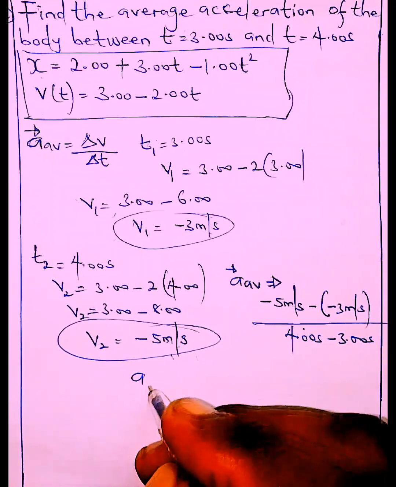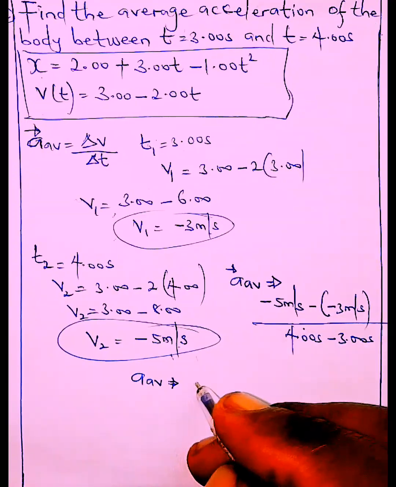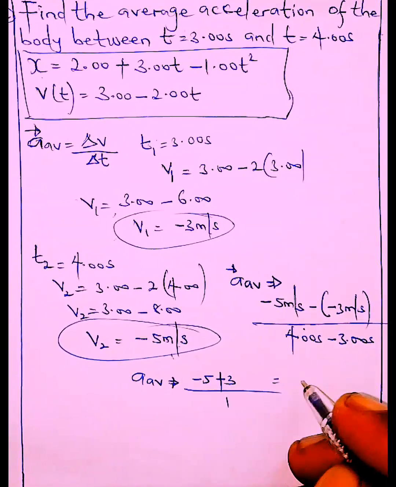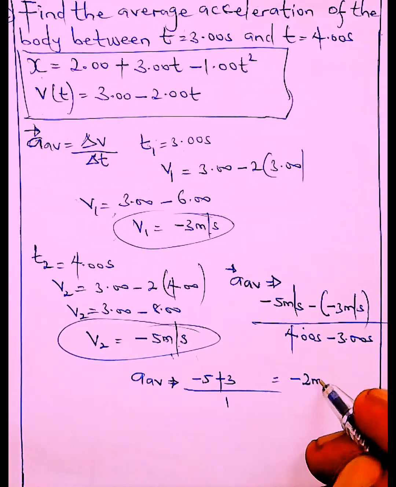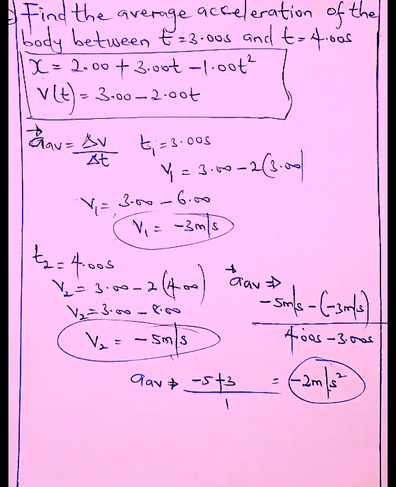So what do we have? Average acceleration is minus 5 minus 3. So that's minus 5 minus 3, minus 5 plus 3 over 1. What do we have there? Minus 2 meters per second squared. As simple as that. So that's everything for the very first set of examples.